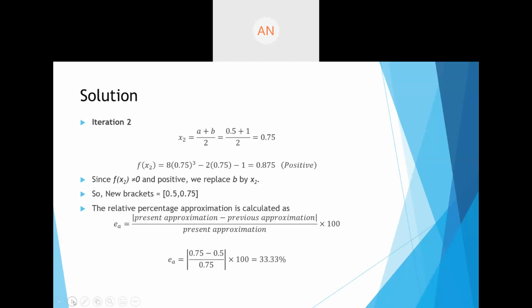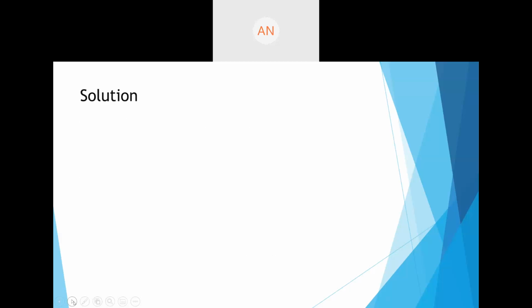Now what I want you to do is go for iteration 3. All right, so go for iteration 3. Tell me the values at iteration 3. Yes everyone, go for iteration 3.